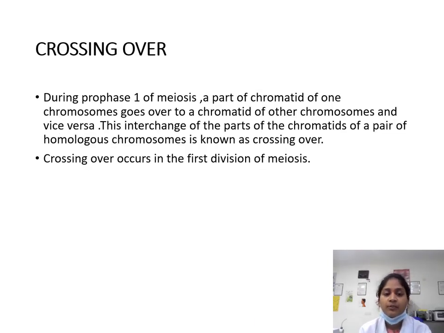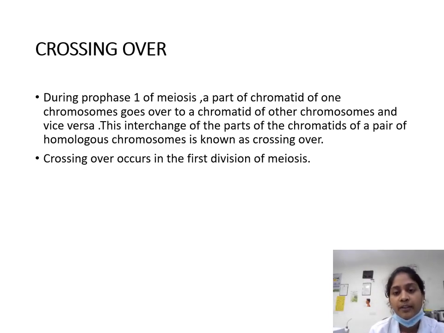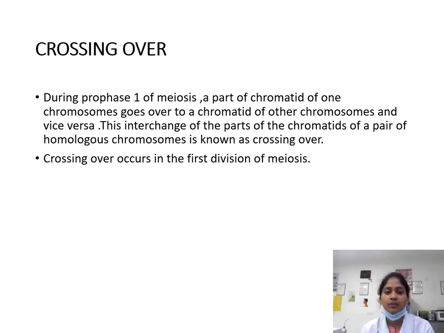Crossing over. During prophase 1 of meiosis, a chromatid of one chromosome goes over to a chromatid of other chromosomes and vice versa. This interchange of the parts of the chromatids of a pair of homologous chromosomes is known as crossing over. Crossing over occurs in the first division of meiosis.